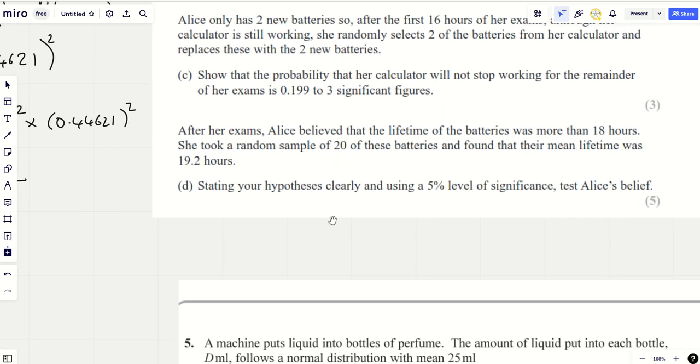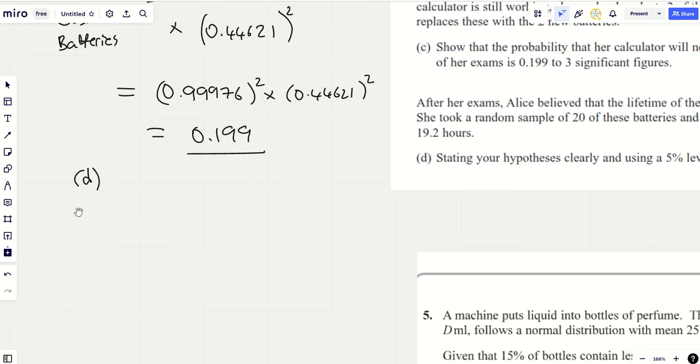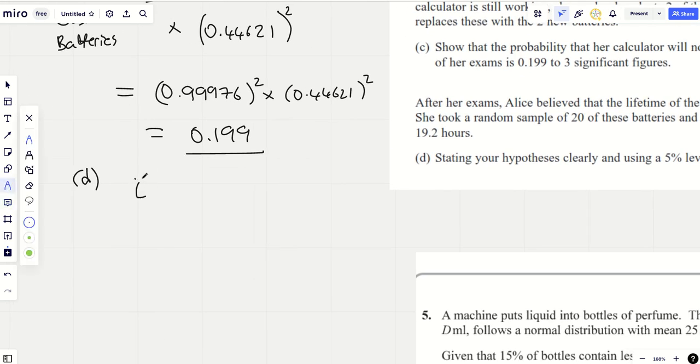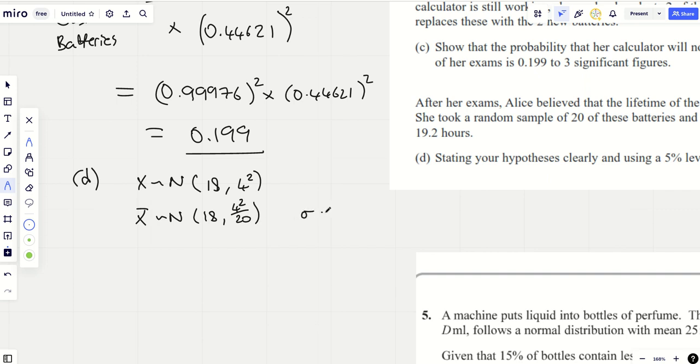Okay, so it's a one-tailed test, because she believes that it lasts more than 18 hours, and we've got a sample of 20. Now, never forget, when you're doing a hypothesis test, let's write it down like this: X is distributed normally, with mean 18 and standard deviation 4 squared. But don't forget, when you're dealing with a sample, and you'll do this in every hypothesis test with a normal, you can look at this in two ways. You either take the variance and divide it by the sample size, but personally I would note, because you need standard deviation on your calculator, that you need to take the standard deviation and divide it by the square root of the sample size.